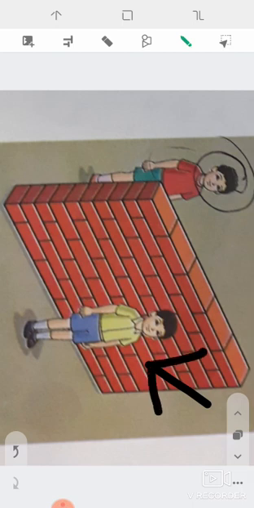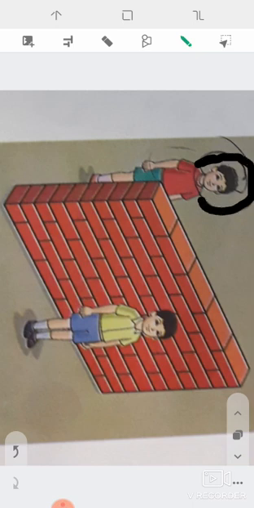The boy in the yellow shirt is in front of the ball. And the boy in the red t-shirt is behind the ball. In front of the ball and behind the ball.